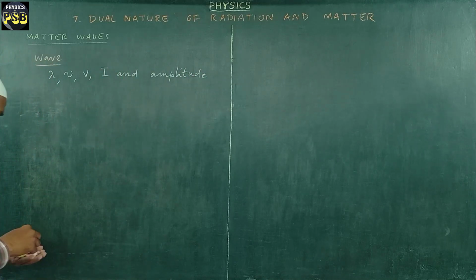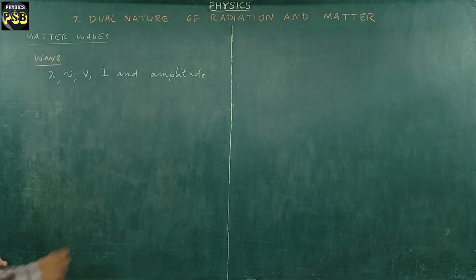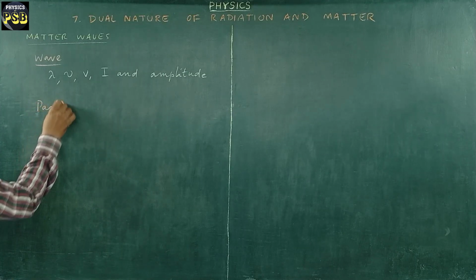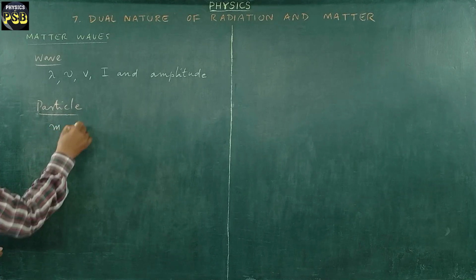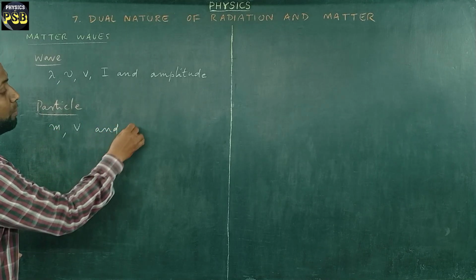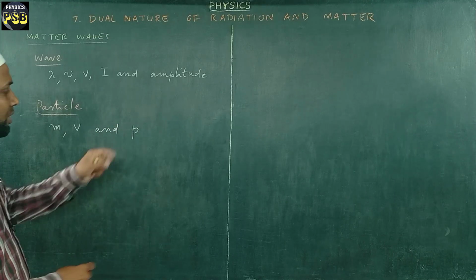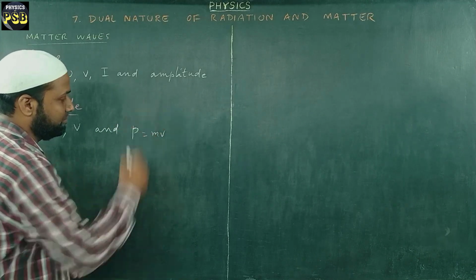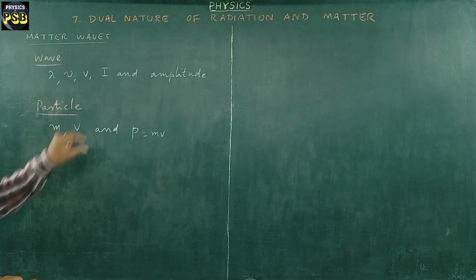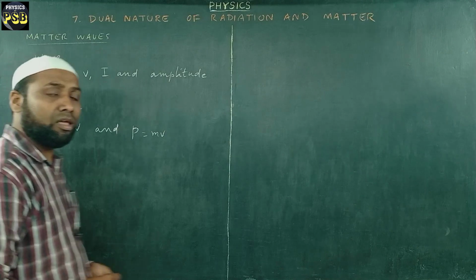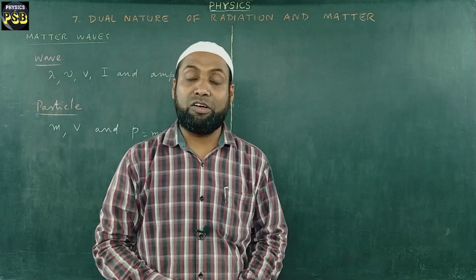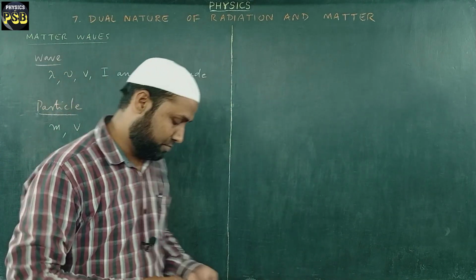When we talk about a particle or matter, a particle possesses parameters like mass, velocity, and momentum. Here, momentum is the product of mass and velocity. These are some of the parameters related with a particle. Now, I will obtain the wavelength of matter waves.